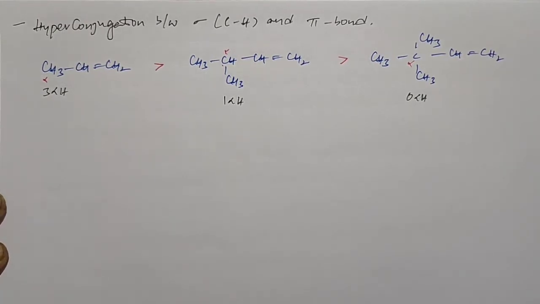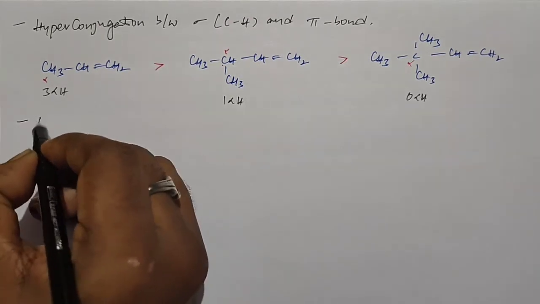The next type of hyperconjugation is between sigma electrons of CH bond and free radicals.